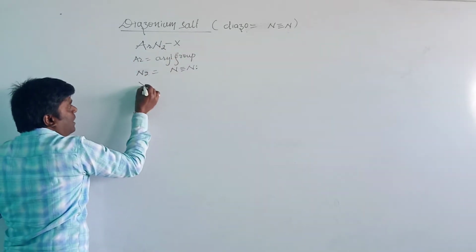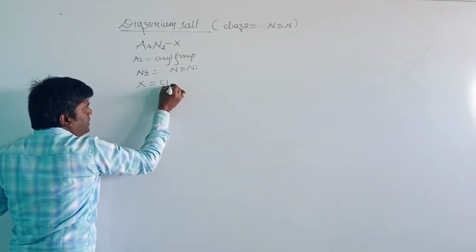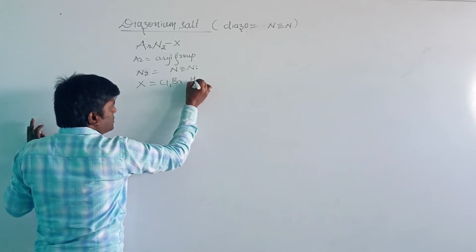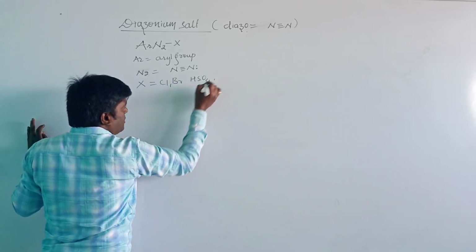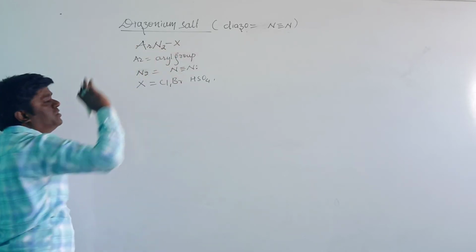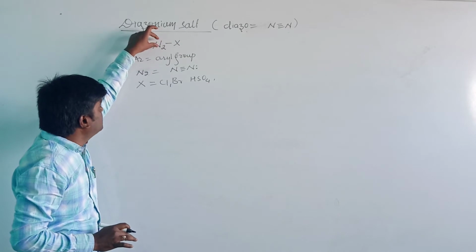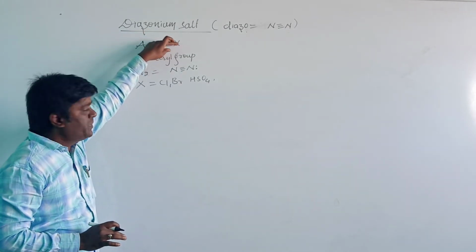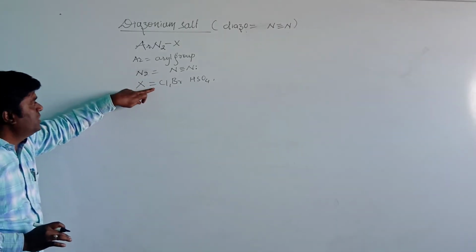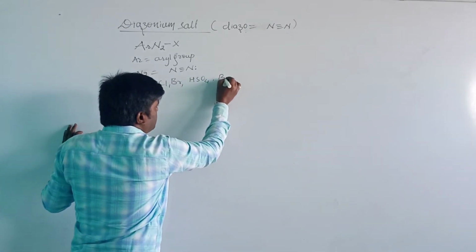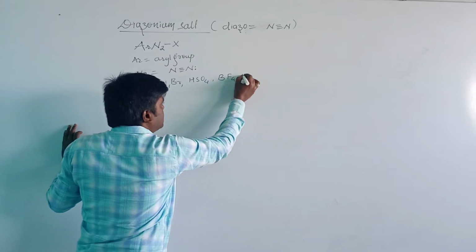X may be a halogen, chlorine or bromine, or hydrogen sulfate, or BF4, etc. Here X is not necessarily a halogen, but generally we are representing it as X.